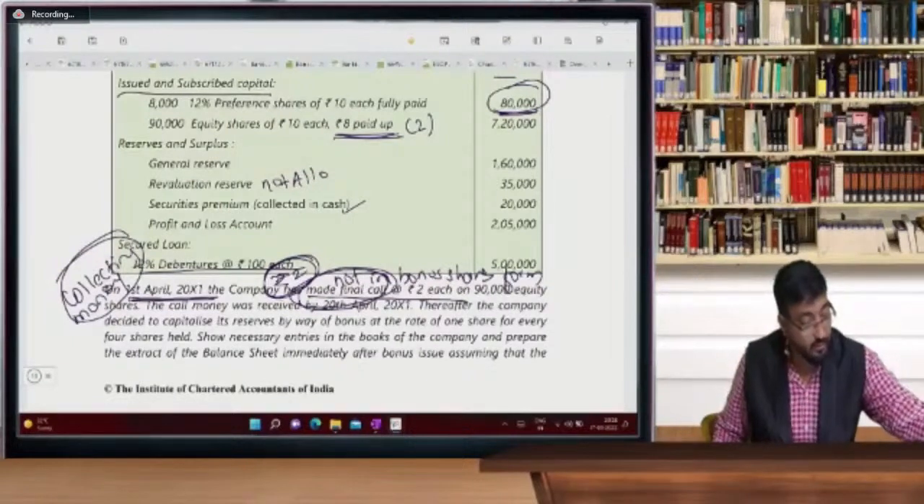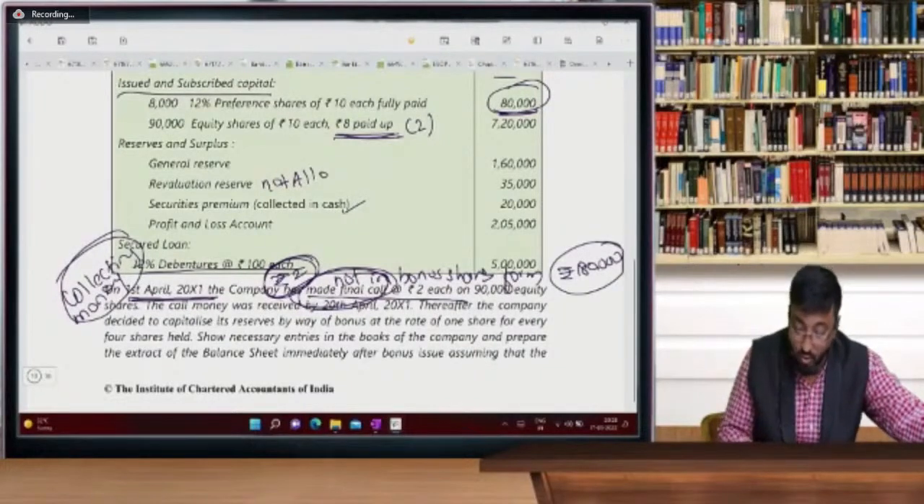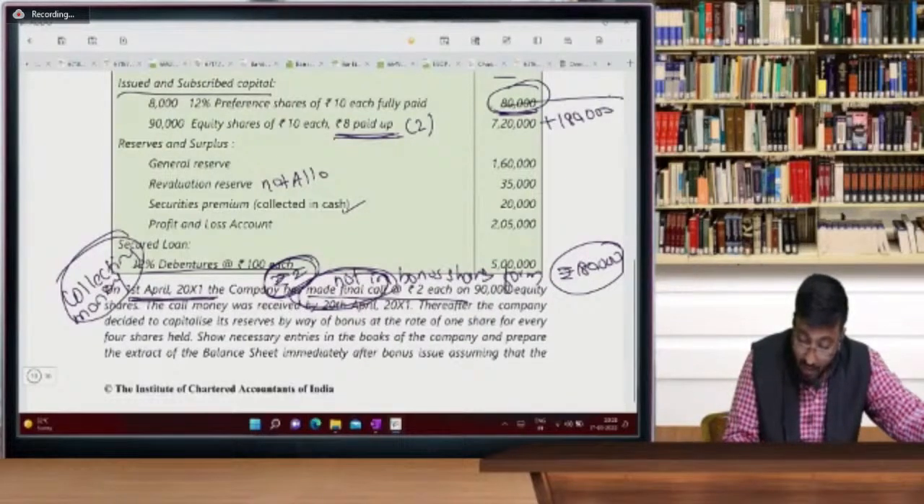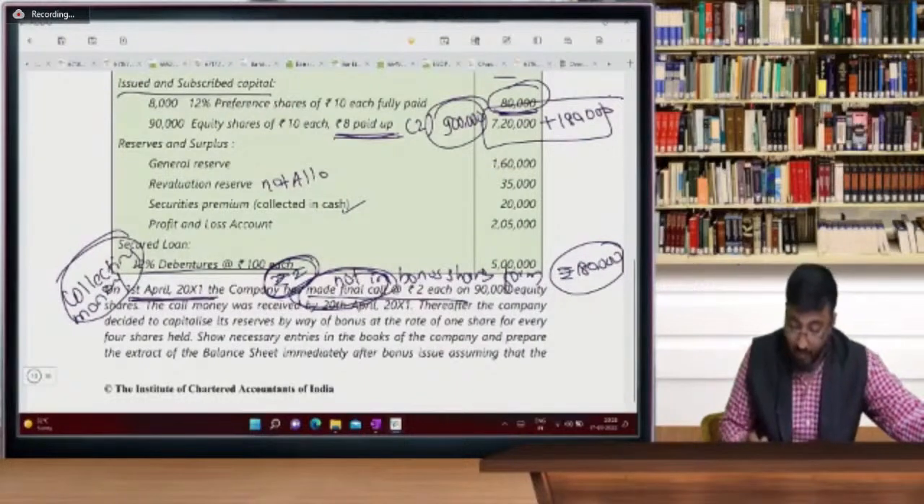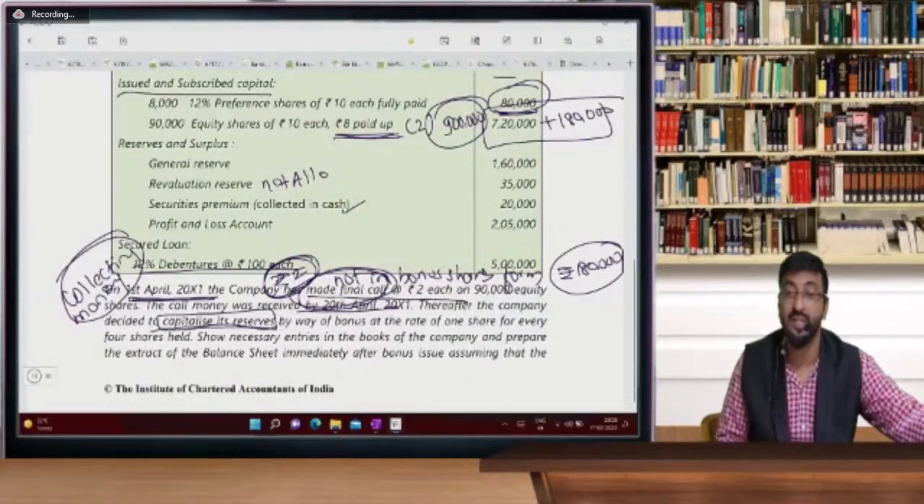Okay. So write down over here, collection 1,80,000 in cash. So now your capital will be increased by 1,80,000. How much? 9 lakhs. And the company, yes, dates are given, and thereafter the company decided to capitalize its reserves. So this is the second word for bonus shares.